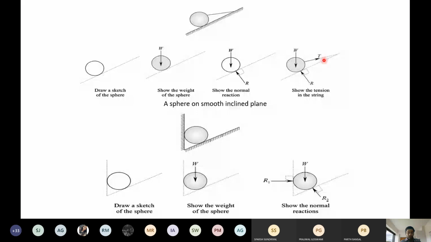Similarly for this figure, this is the diagram. I've already explained everything in the previous slides, so you can make the diagram by yourself. This is R1, this is weight W, and this is reaction R2. Is everything clear to you?